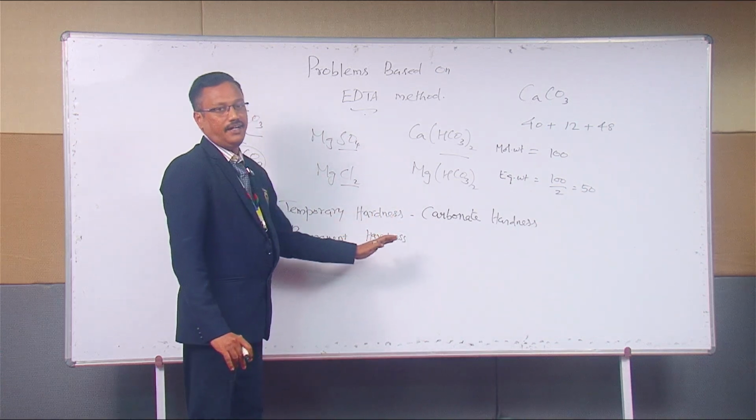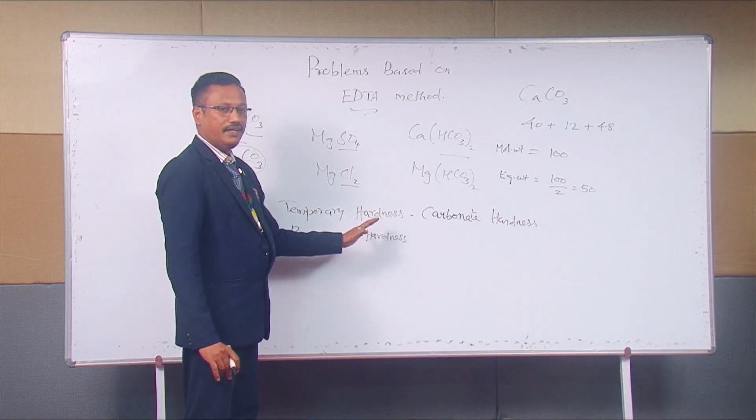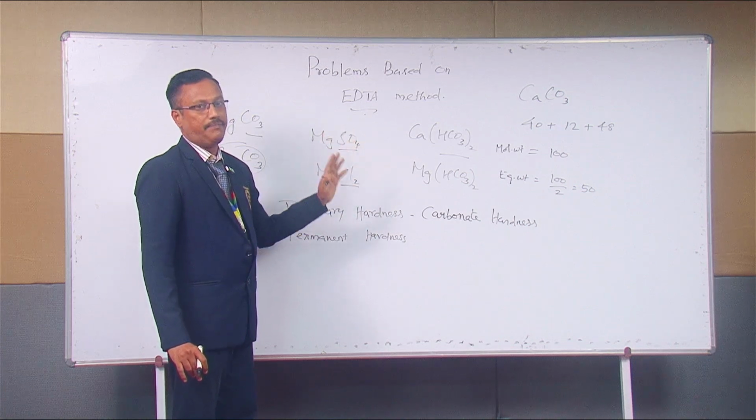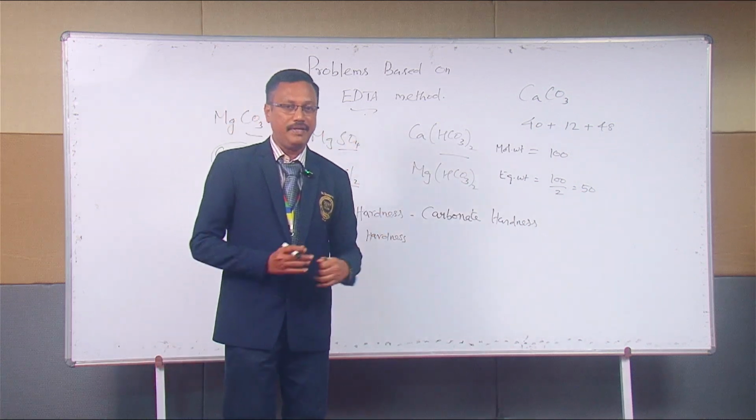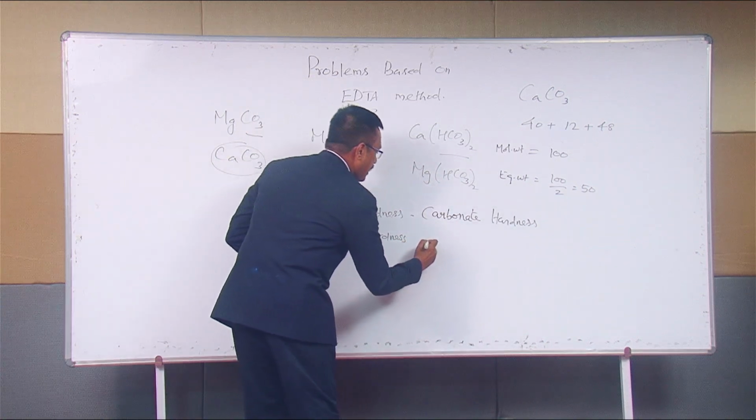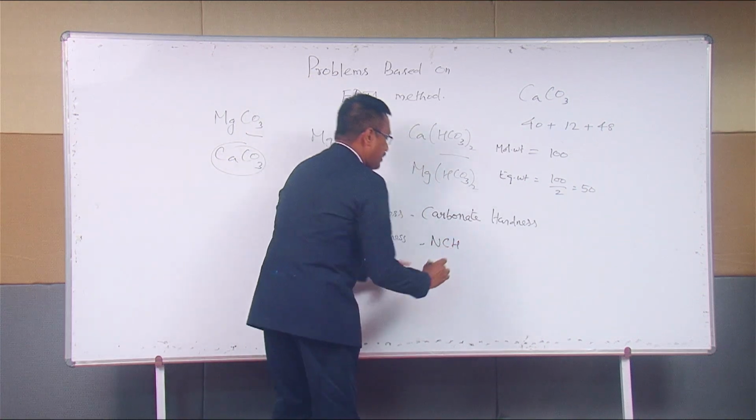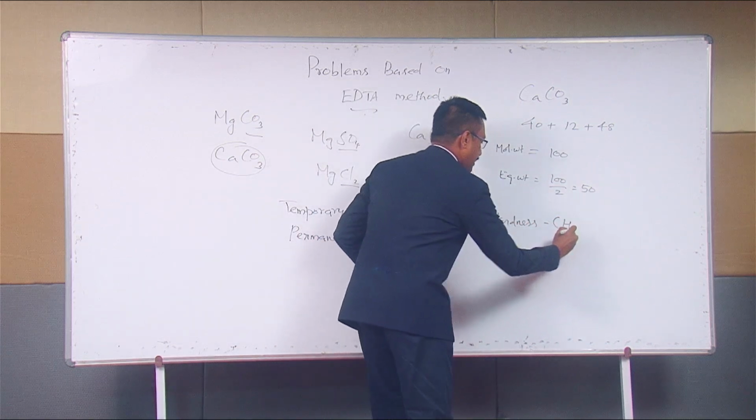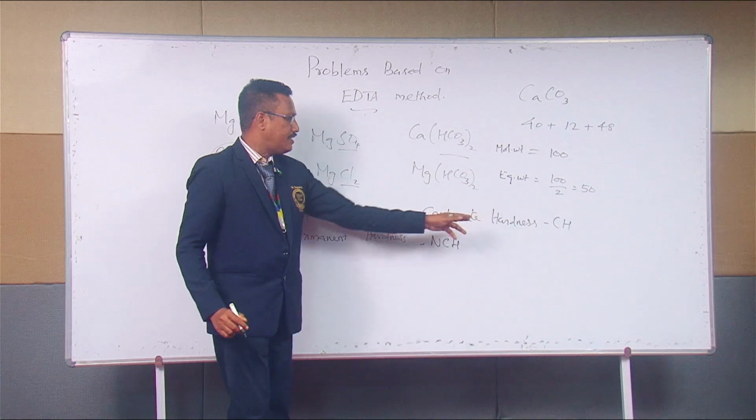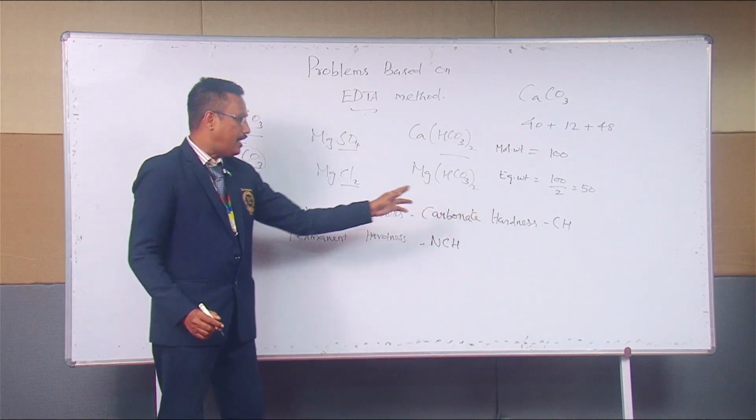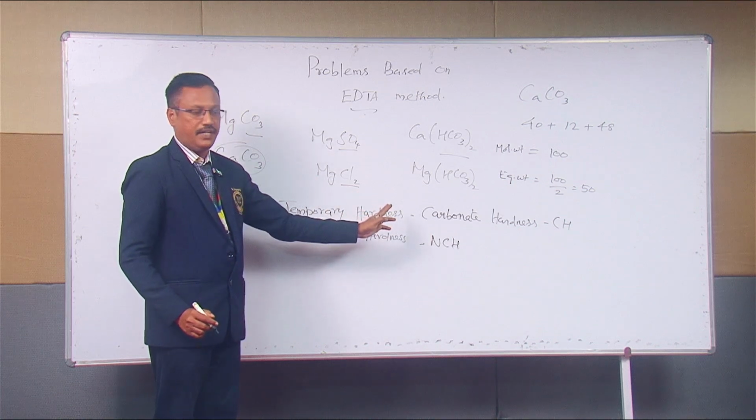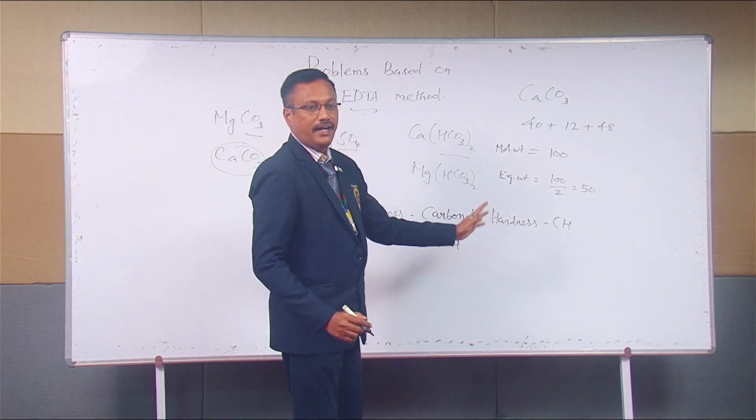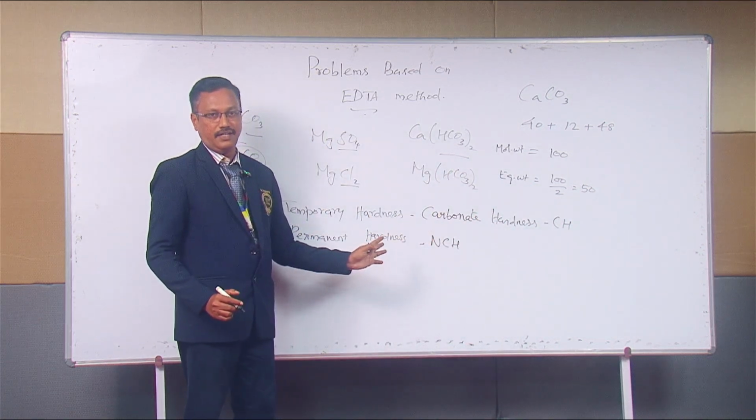Coming to the permanent hardness. What are the reasons for permanent hardness? They are the non-carbonate salts, may it be sulfate, may it be chloride. So it can be known as NCH, that is non-carbonate hardness. This is CH, this is NCH. What is CH? CH is the carbonate hardness. What is another name of carbonate hardness? Temporary hardness. What is NCH? Non-carbonate hardness. It is also known as permanent hardness.